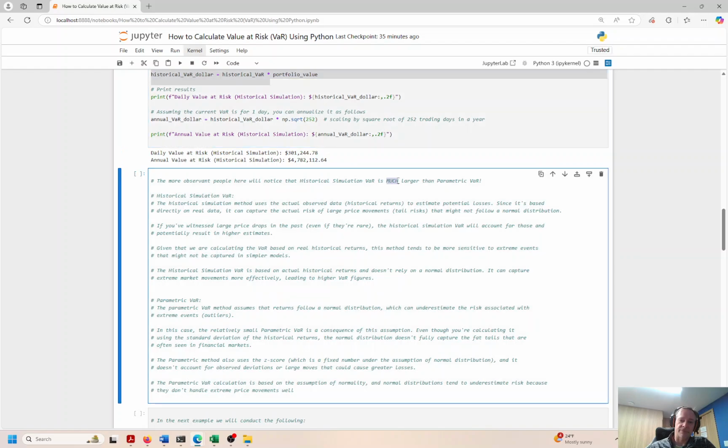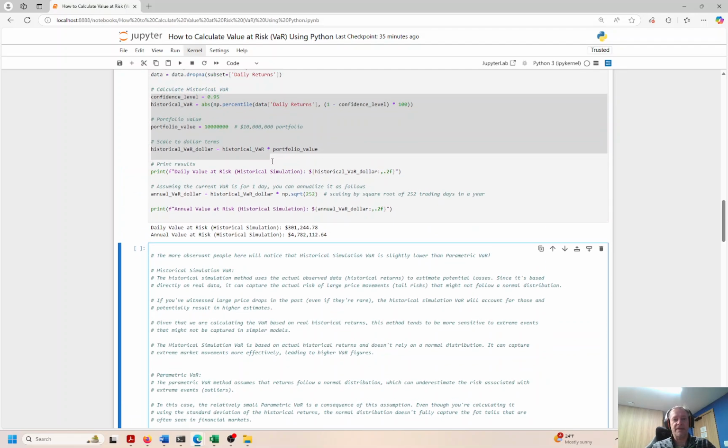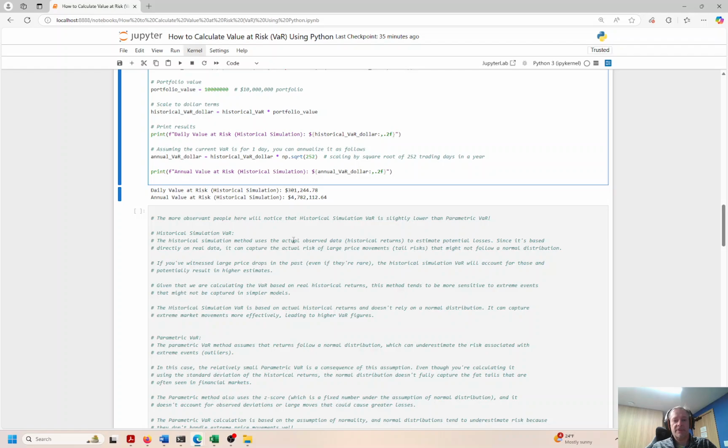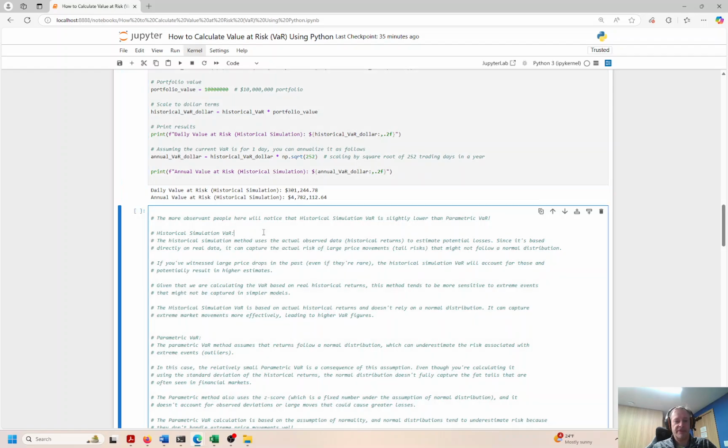It's actually slightly lower. I made a mistake because initially my portfolio had 100,000, then I put it up to 10 million. Initially, for the parametric VaR, I had it set for 100,000, then I reset it to 10 million. That's why. So now we're comparing apples to apples. Sorry, I did this late last night. I was kind of tired.